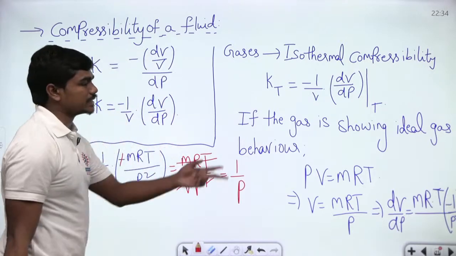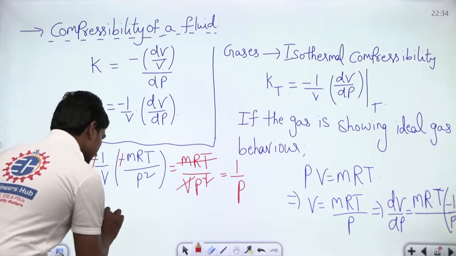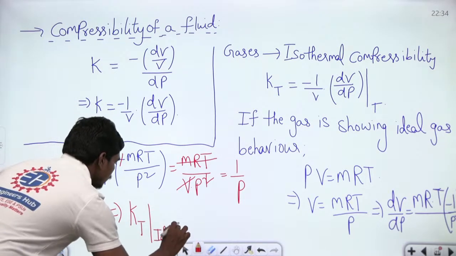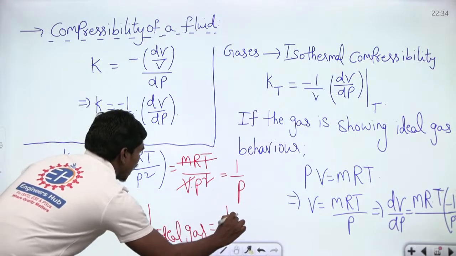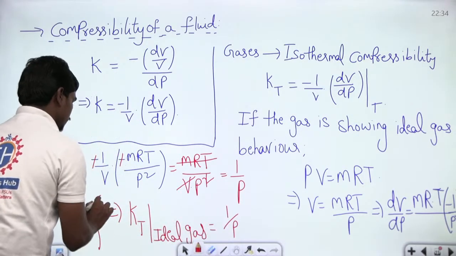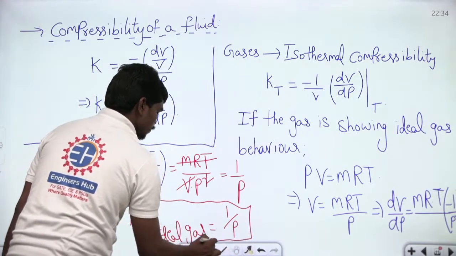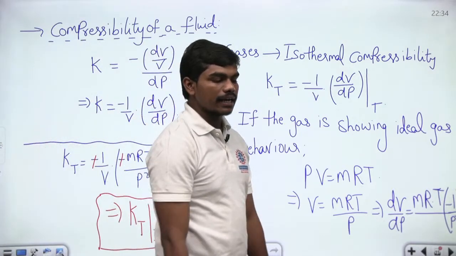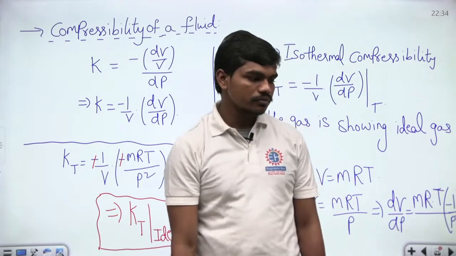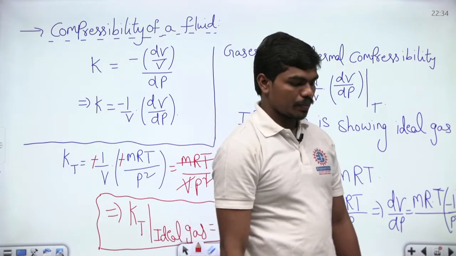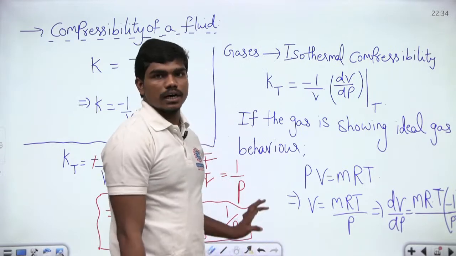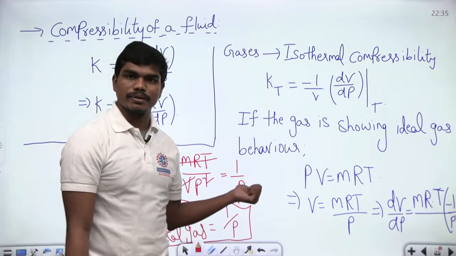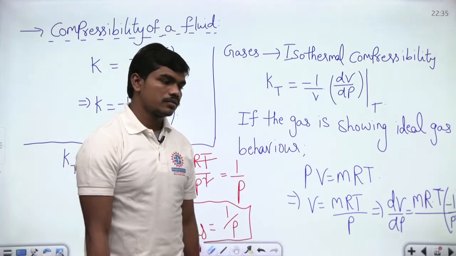Of course, in ideal gases we substitute absolute pressures. So definitely the isothermal compressibility of any ideal gas is equal to 1 by absolute pressure. Fine. Is that clear to all of you? KT of an ideal gas is 1 by P. Is that clear? Yes or no? Sometimes they ask you this for ideal gases: generally what is the isothermal compressibility? The isothermal compressibility of an ideal gas is nothing but 1 by absolute pressure P. Is that clear to all of you?